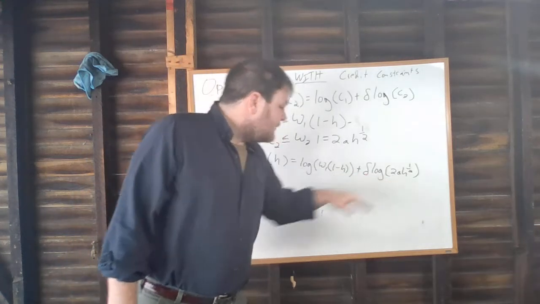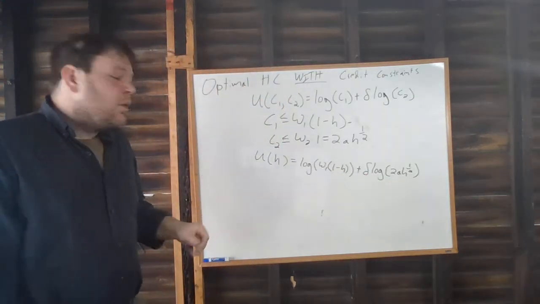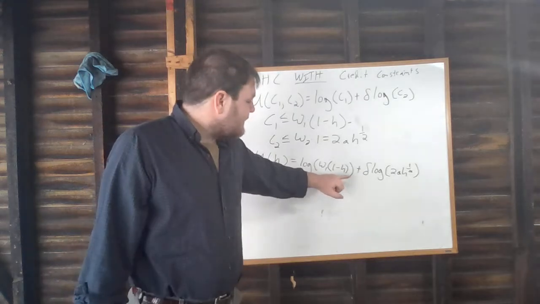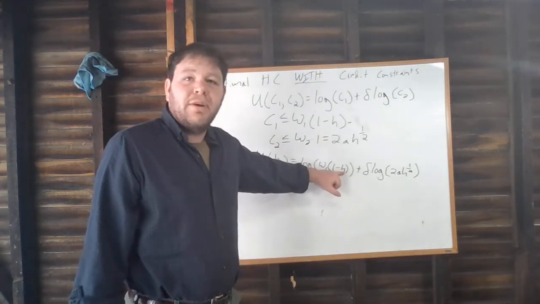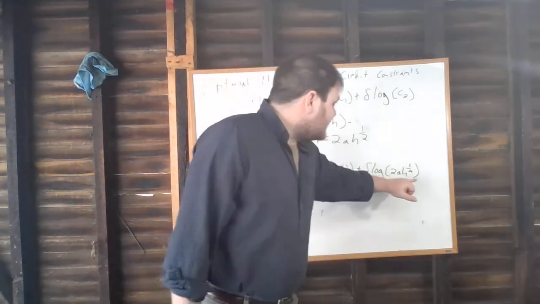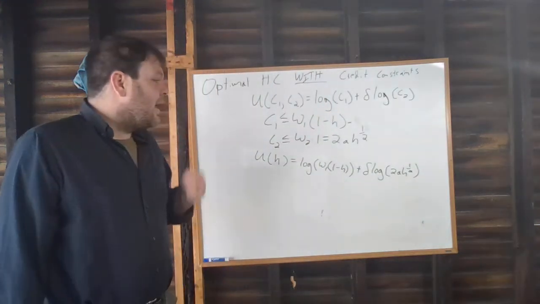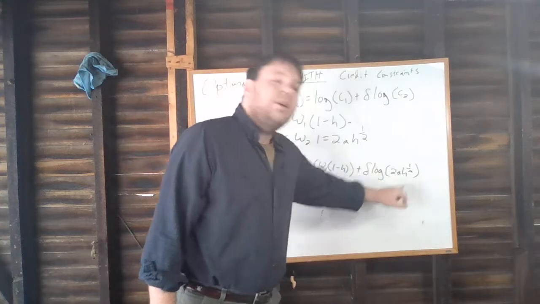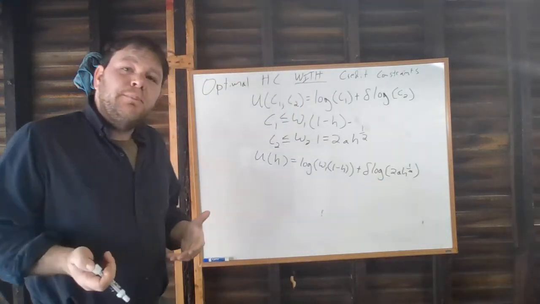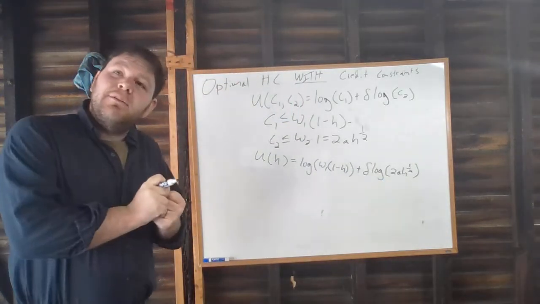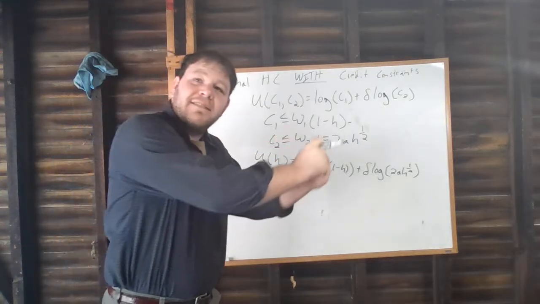So how are we going to do this? Well, just like before, we have this constant cost of human capital in terms of period 1 consumption, and we have this declining benefit of human capital in terms of period 2 consumption. So what this is going to lead us to is that the very first unit of human capital is more valuable than the next and the next and the next.